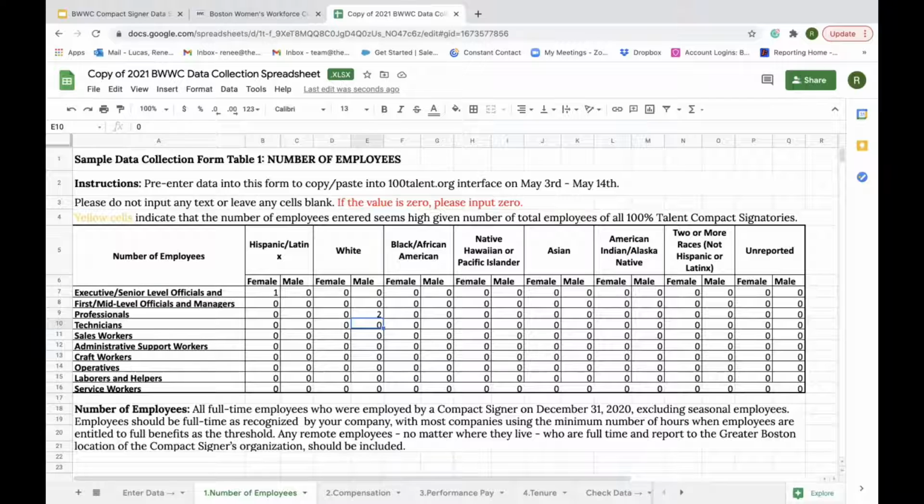Also, if you do not have any employees in a cell like my company, you will leave the cell as 0. Do not write in not available or put any characters in the cell. The spreadsheet will not upload. And the spreadsheet already has zeros autofilled in the cells, so it's not about changing them, more so remembering to leave them as 0 when you don't have any data for that cell.